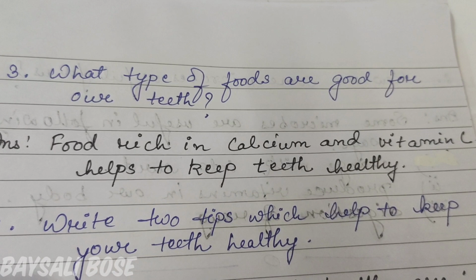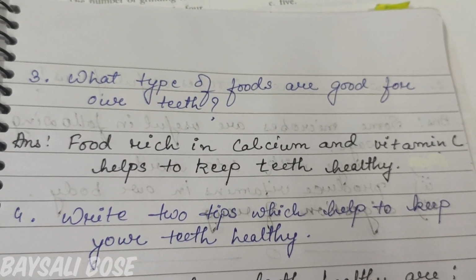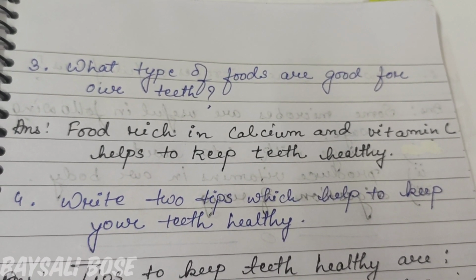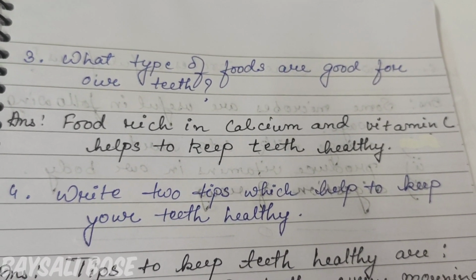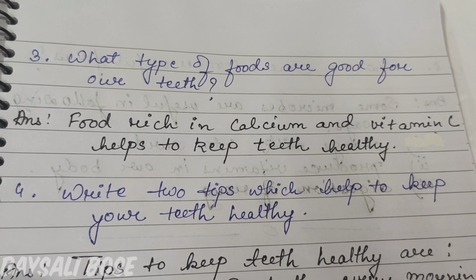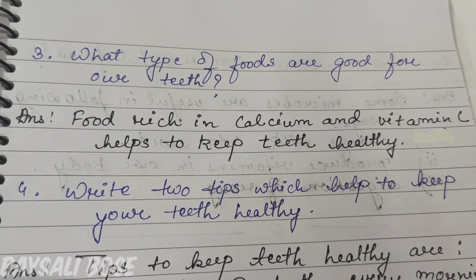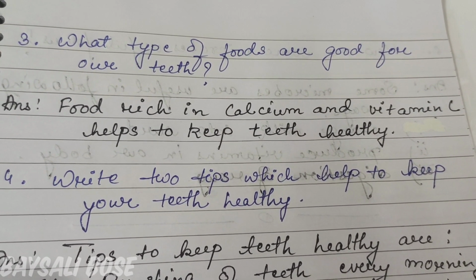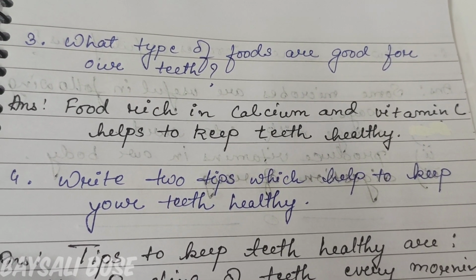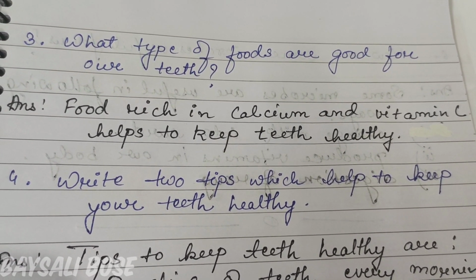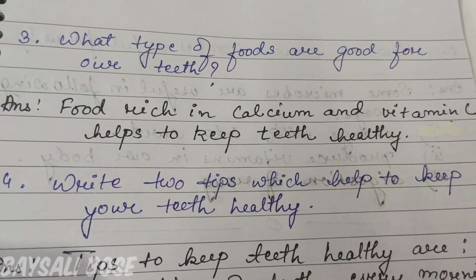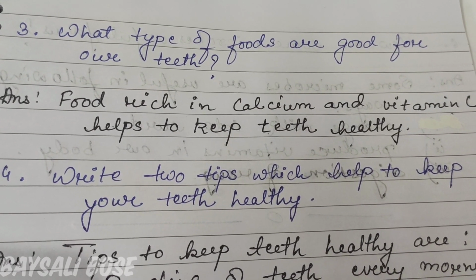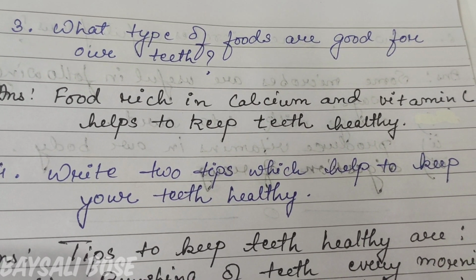Question number 3. What types of food are good for our teeth? Food rich in calcium and vitamin C helps to keep teeth healthy. So always remember, food rich in calcium and vitamin C helps to keep the teeth healthy. So what are those foods? Can you name one? Those are like lemons, which have a lot of vitamin C, and milk, which has calcium. So you can take these in your regular diet to have healthy teeth.